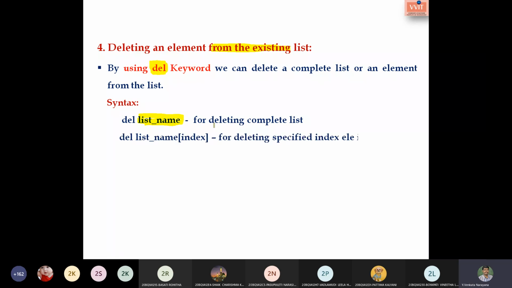The next one is del with the list name and the index, which is used for deleting a specified indexed element. So these are the two syntaxes we have. The first is to delete the complete list, and the second is deleting a specified indexed element. Is this clear? Yes, sir.